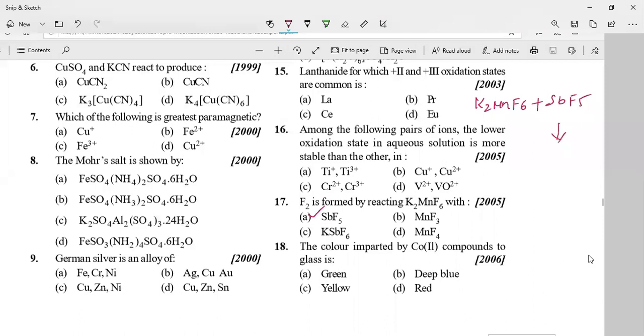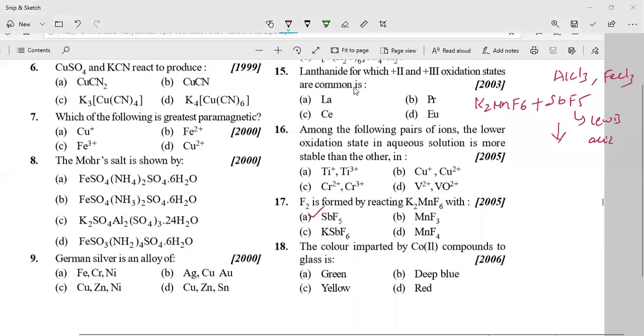This is acting as a Lewis acid. Lewis acid means it can accept a pair of electrons, which means it is having vacant orbitals. Lewis acids generally used in Friedel-Crafts alkylation are AlCl3 and FeCl3. These have vacant orbitals, so that vacant orbital can accommodate a pair of electrons.